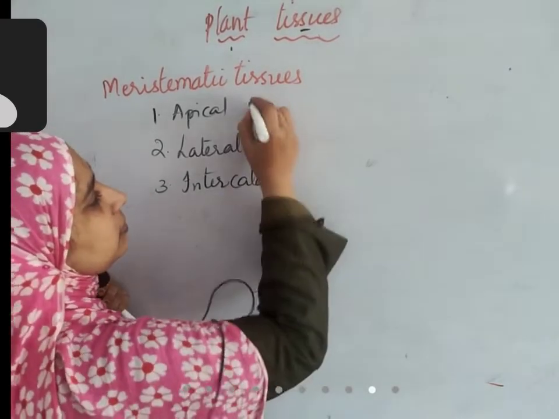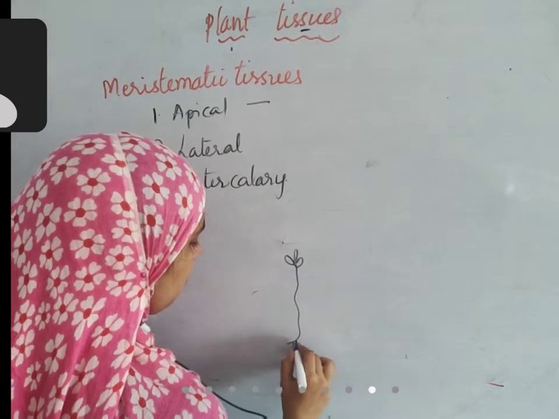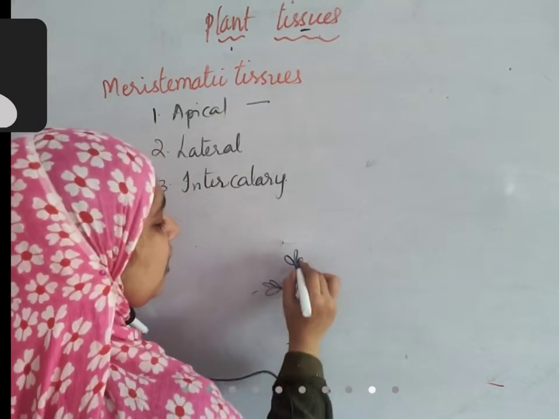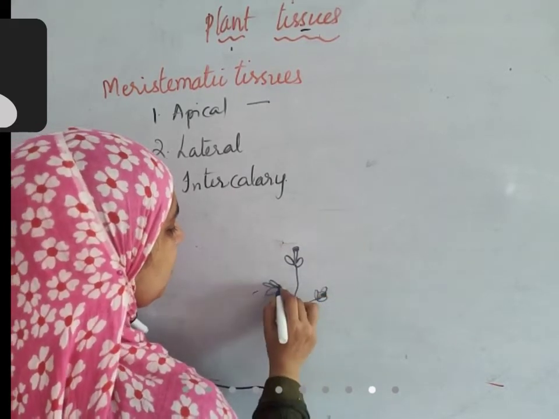Apical meristem, if you take a plant, this is the tip region of the plant.